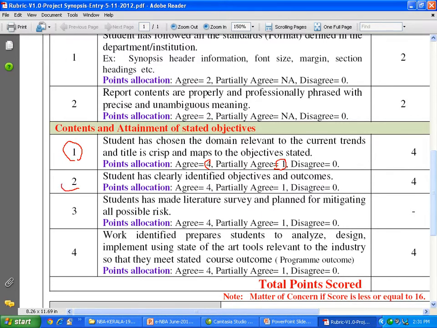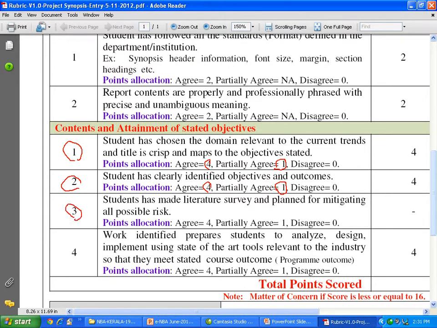Second one is student has clearly identified the objectives and outcomes. Though title maps to the objectives, but whether objectives have been defined properly or not, and the outcomes are clearly stated for that particular project or not. 4, if done well. Partially means 1. So we'll ask a student, okay, you revise this and resubmission will be done.